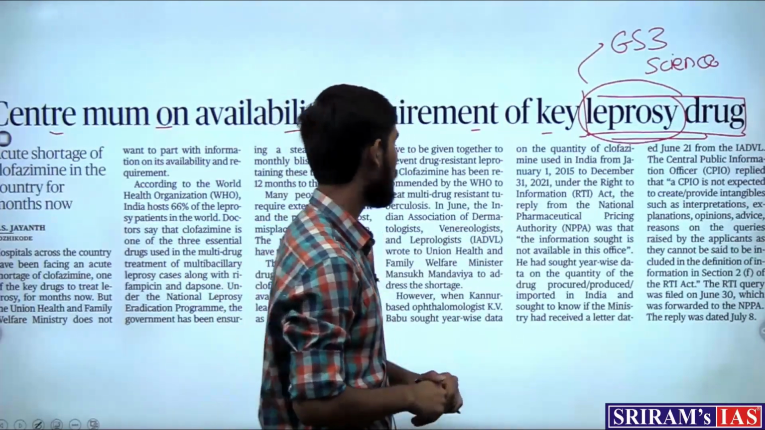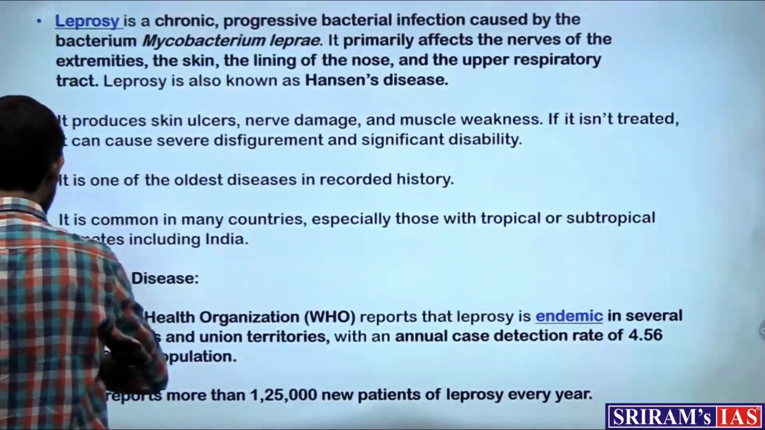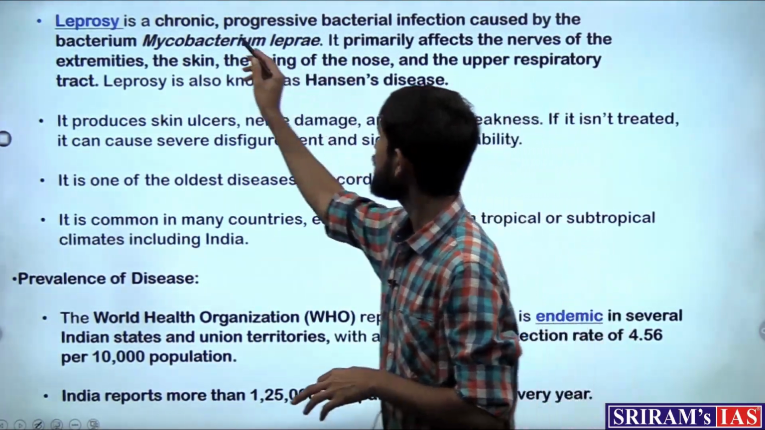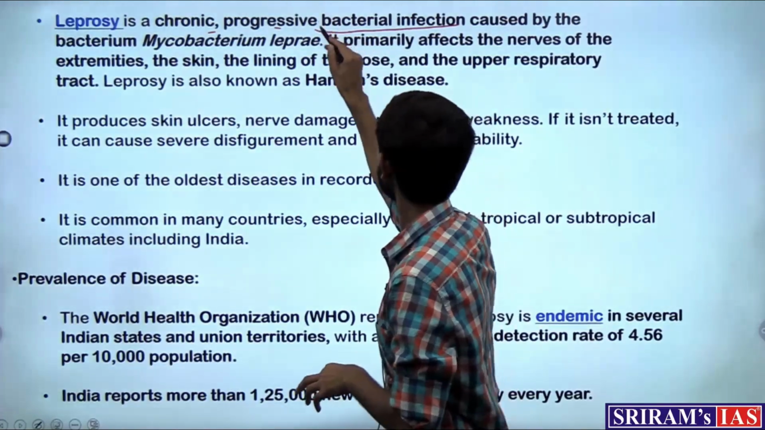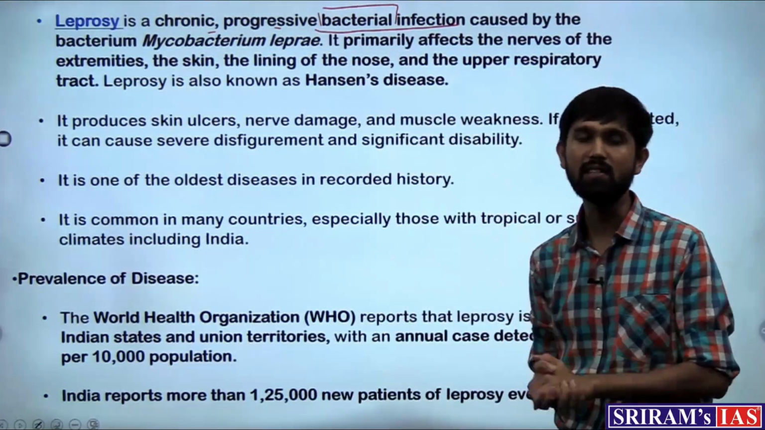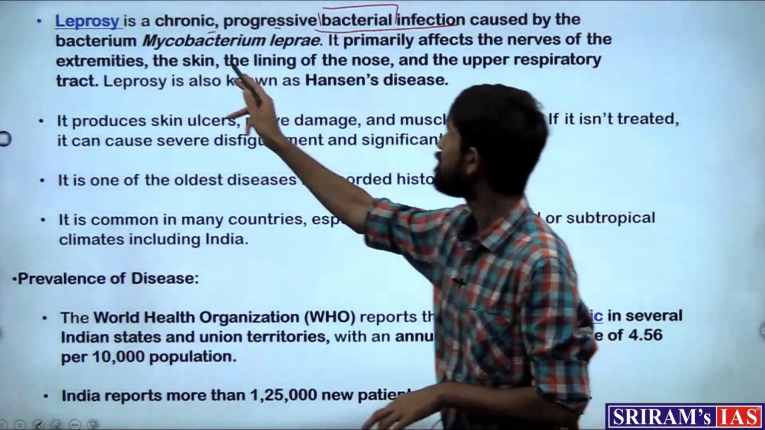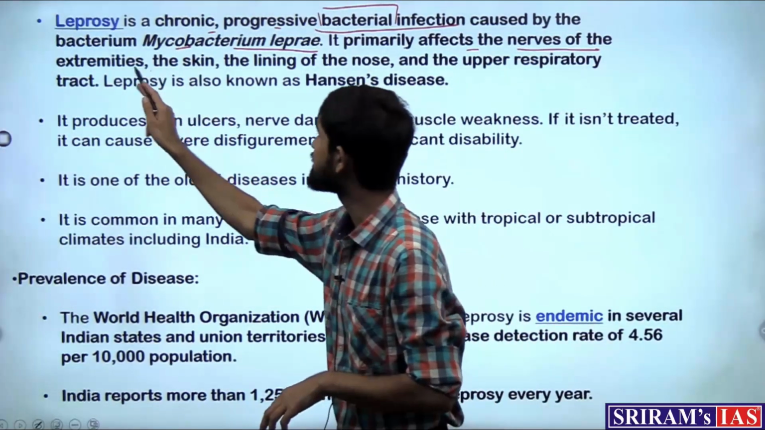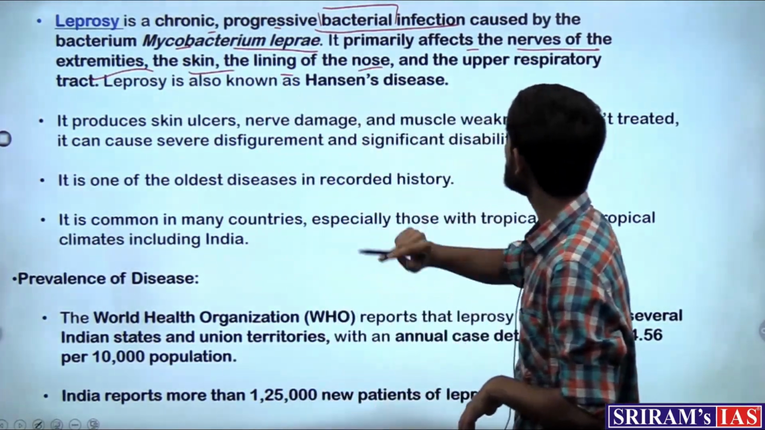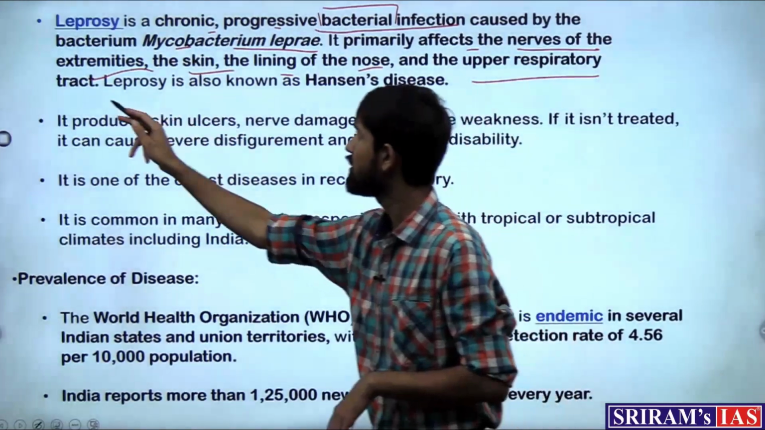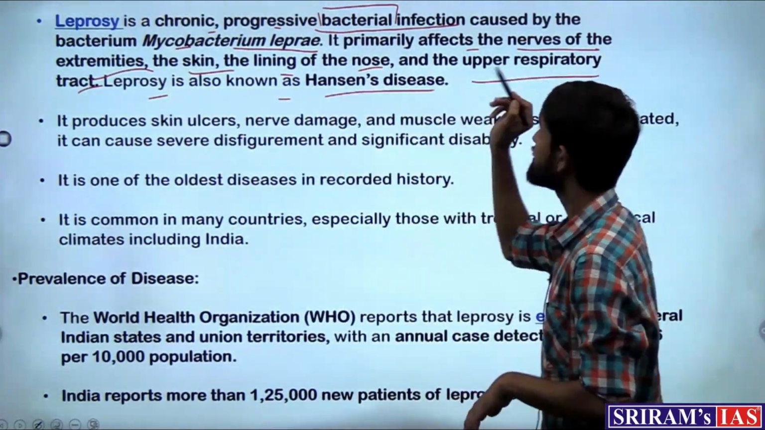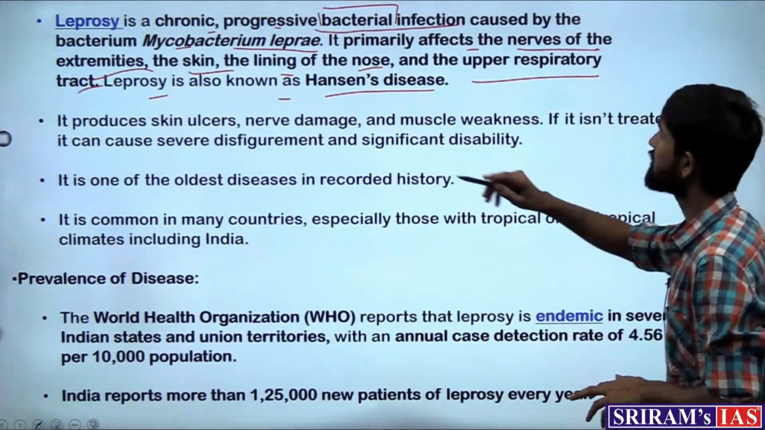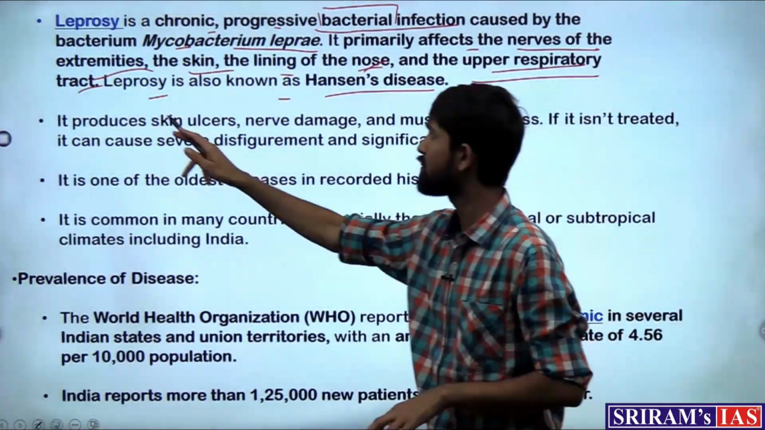So let's look at the important pointers with respect to the leprosy disease. What exactly is leprosy disease? It is a chronic progressive bacterial infection. The first important point is that it is a disease caused by a bacteria known as Mycobacterium leprae, and it primarily affects the nerves of the extremities, that is the skin, the lining of the nose and the upper respiratory tract. Leprosy is also known as Hansen's disease. So this is a bacterial infection which mainly affects the skin, the nose and the upper respiratory tract.